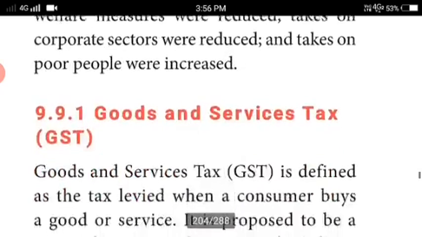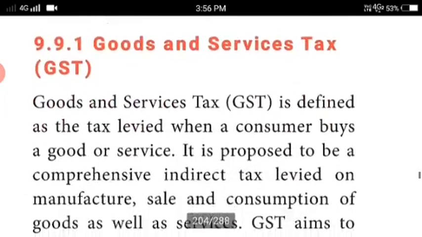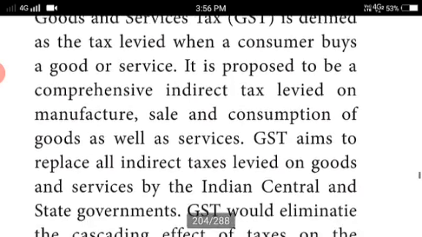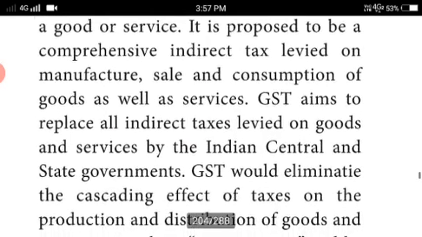Then goods and services tax, GST. What is GST? We know that GST is the tax levied on the goods and services produced in a country. GST is defined as the tax levied when a consumer buys goods or services. It is proposed to be a comprehensive indirect tax levied on manufacture, sale and consumption of goods as well as services. GST aims to replace all indirect taxes levied on goods and services by the Indian central government as well as the state governments. Okay, all under one umbrella. This is the concept of the GST.